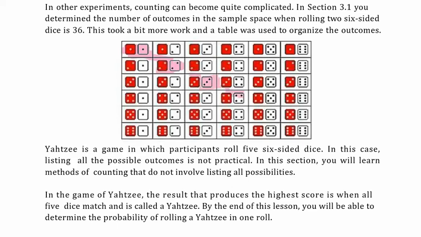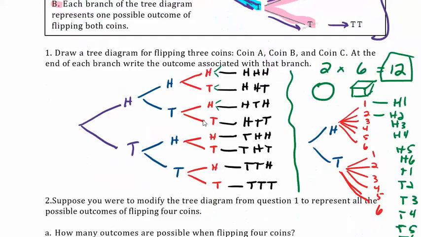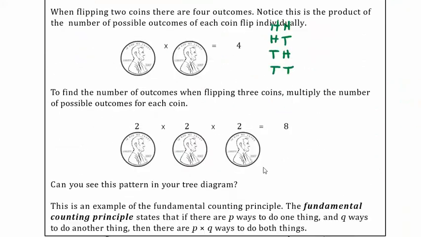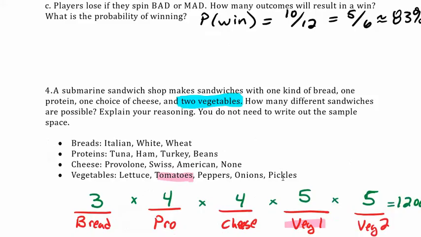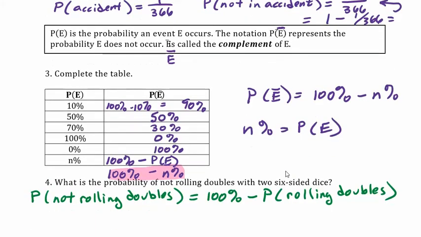1, 2, 3, 4, 5, 6. All right, we've got 6 ways out of 36 for rolling doubles. So the probability of rolling doubles is 6 out of 36, which reduces down to what? 1/6. So 100% minus.